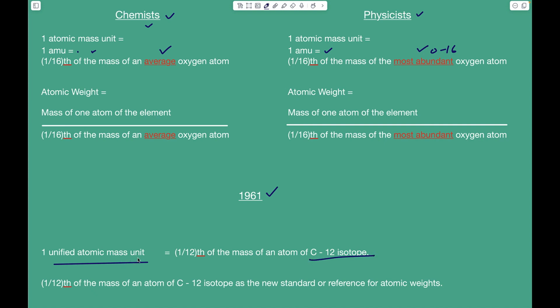Because this new unit is unifying two different AMUs unintentionally used by chemists and physicists, it is called Unified Atomic Mass Unit. And this is what your textbook refers to as unified mass, rather incorrectly.